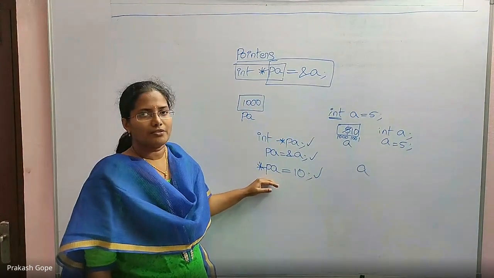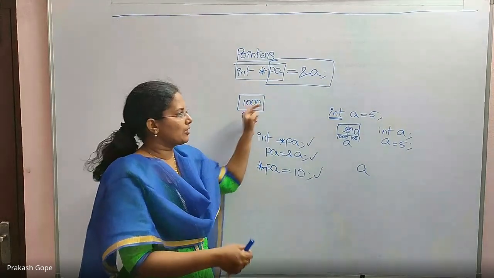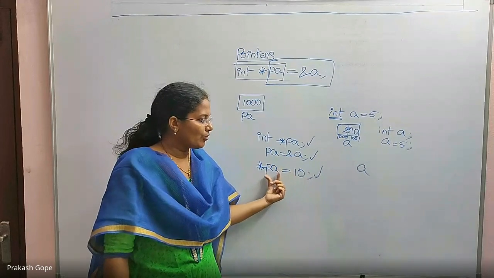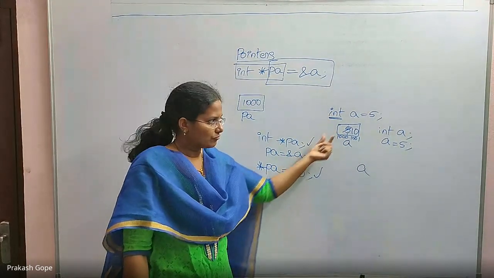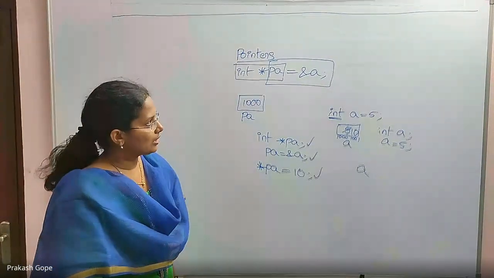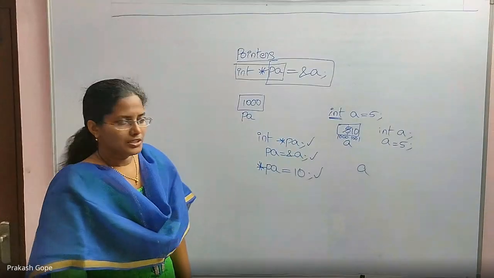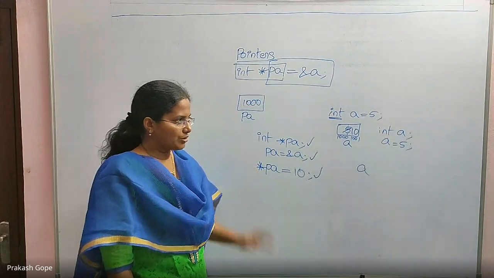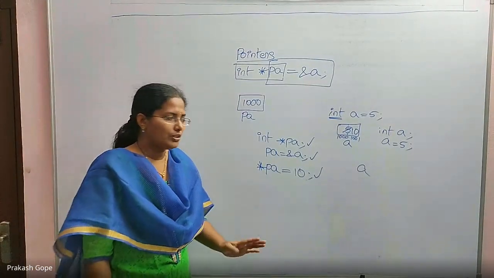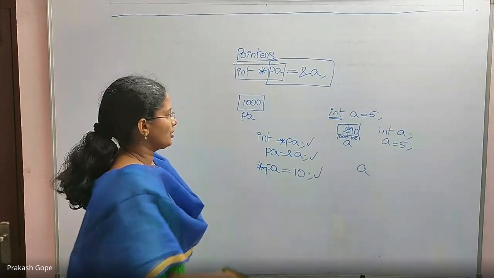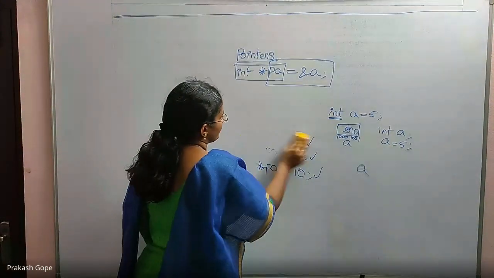And this is also correct, because we want to dereference a particular value to that integer value, and we either want to access it or we want to update it with an integer constant. So all these statements are correct. Is that fine till now? See, I have started from the very starting of the pointer, so please observe carefully. If you have any doubts in between, you can ask me there and then. So that is about integer pointer.